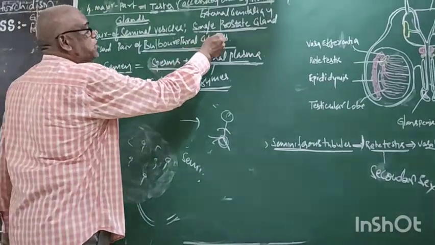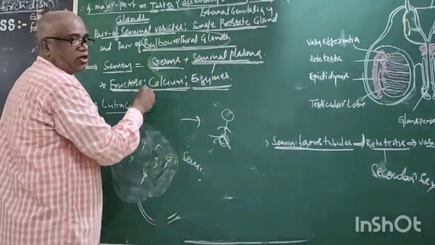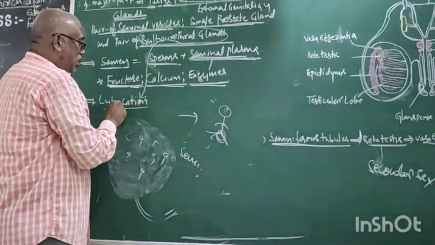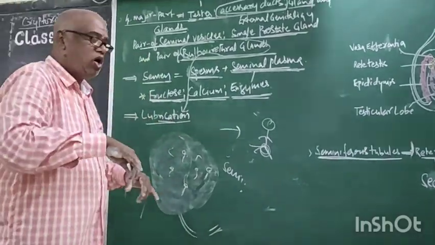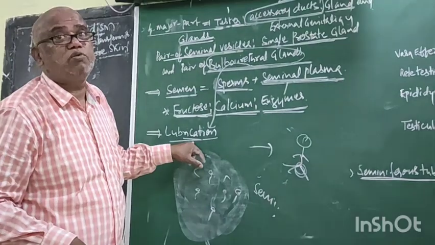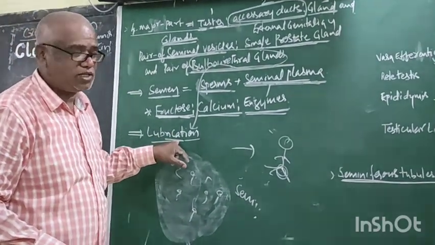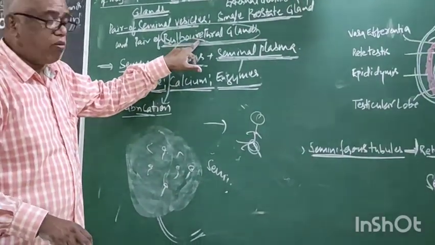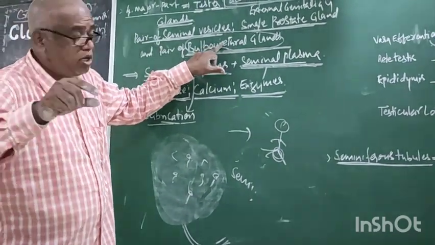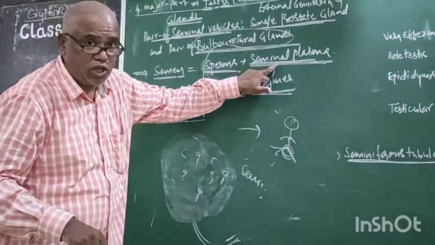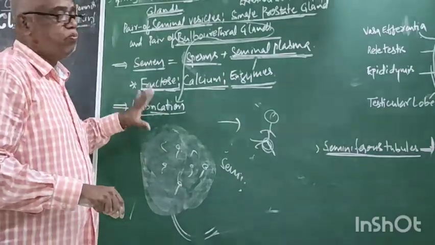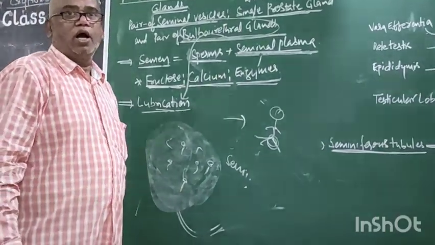But especially the secretion of the bulbourethral gland also acts as a lubricant during intercourse, lubrication for the penis. That means the bulbourethral gland serves a dual purpose: it is involved in production of seminal plasma and its secretion also acts as lubrication. Now this is about the glands.